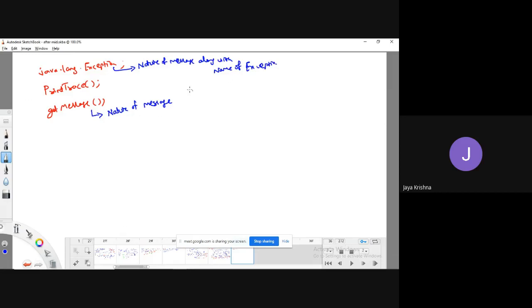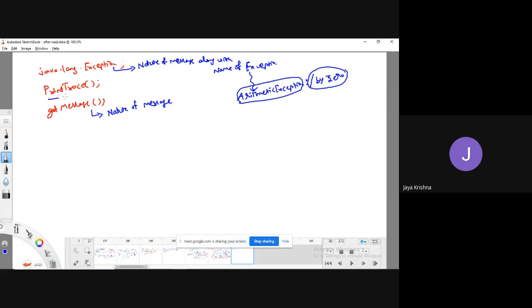See guys, what is the nature of the message? What is the name of the exception? We have various kinds of exceptions, right? One is arithmetic exception, so the name of the exception is arithmetic exception. What about the nature of the message? Simply, I have shown the example like division by 0. So this is the nature of the message, and this is the name of the exception.